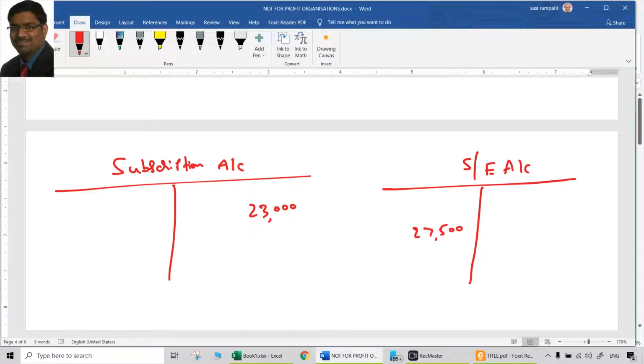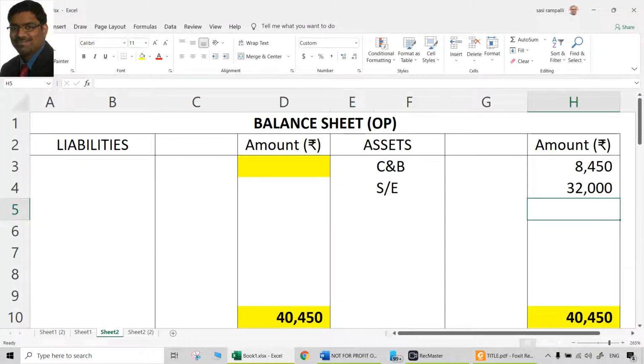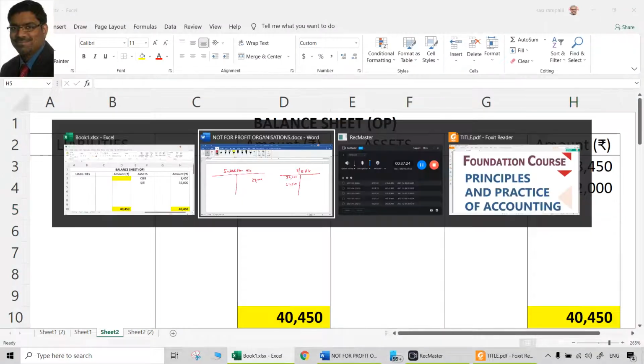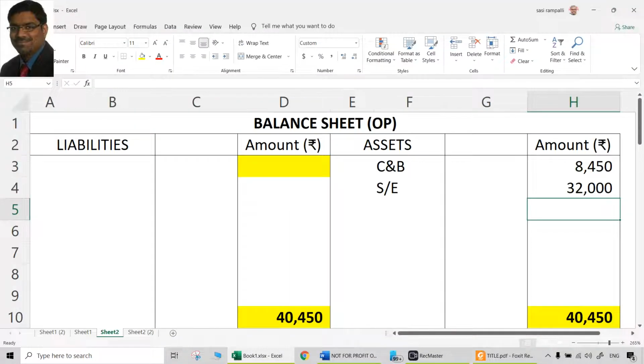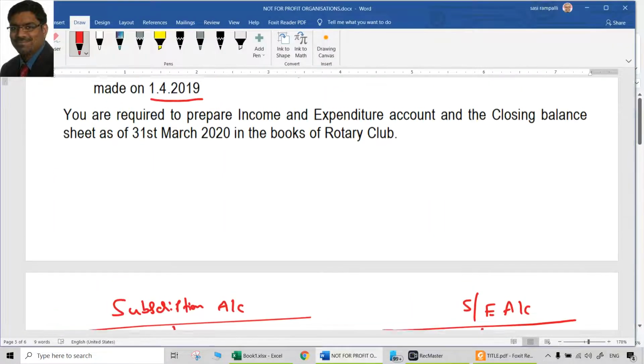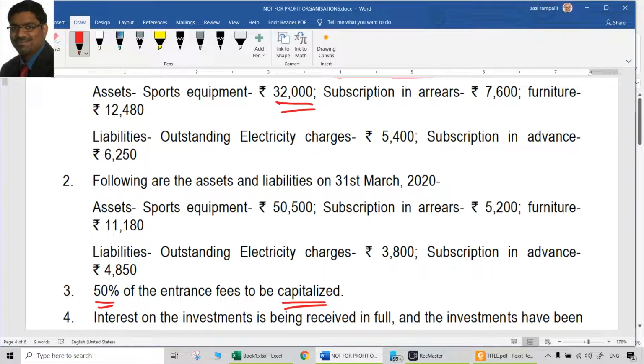But since we have a sports equipment account here, to balance brought down 32,000 because it is an asset. To balance brought down will be 32,000. That is the sports equipment, other side of it. So this is debit aspect, this is credit aspect. Opening balance sheet assets means credit aspect. That is done, each of them to be treated twice.